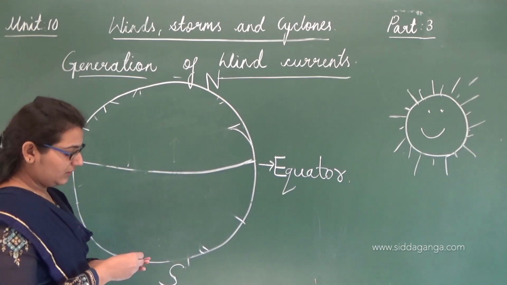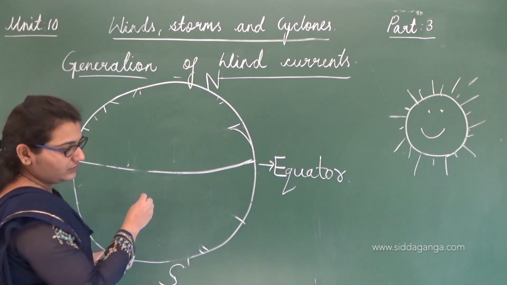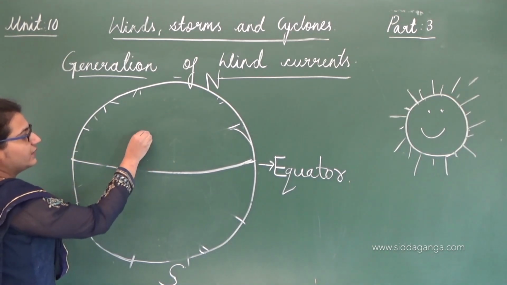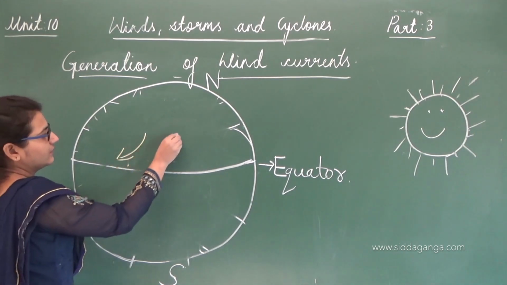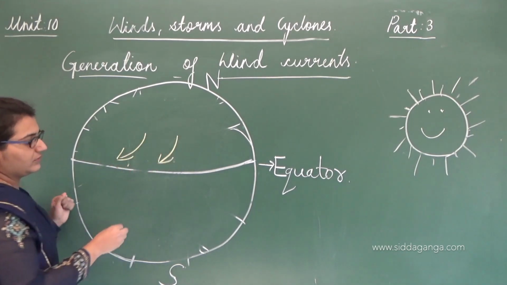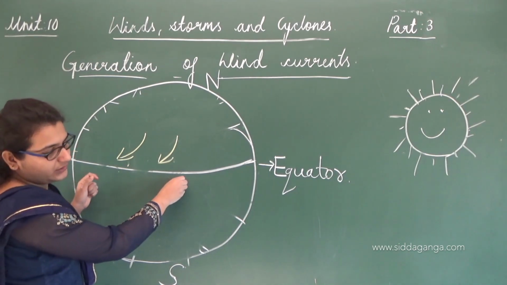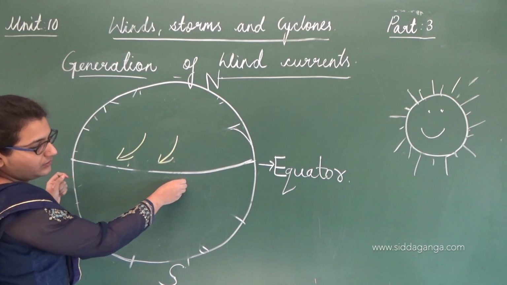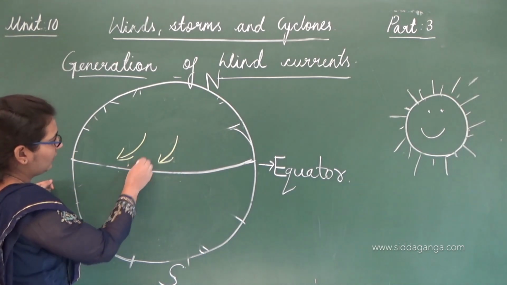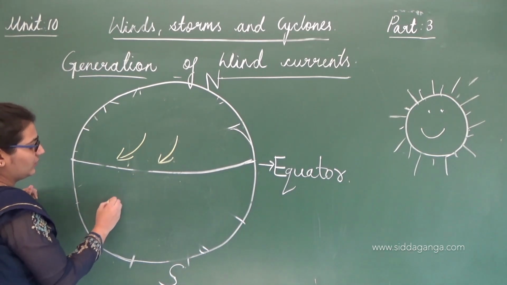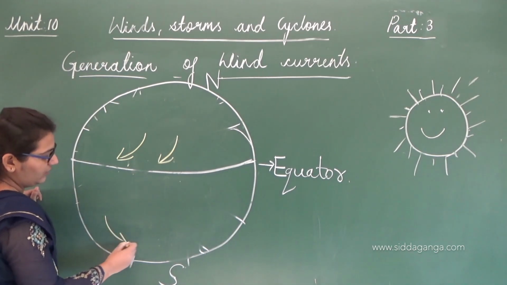These are not in a straight direction. The air coming to the equator comes something like this. This is how the air from the cooler region comes to the equator.